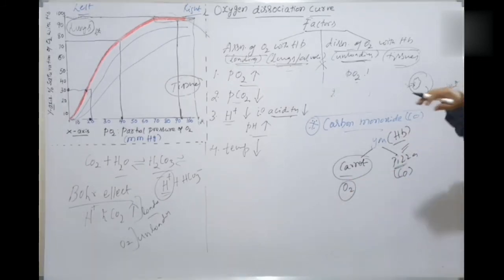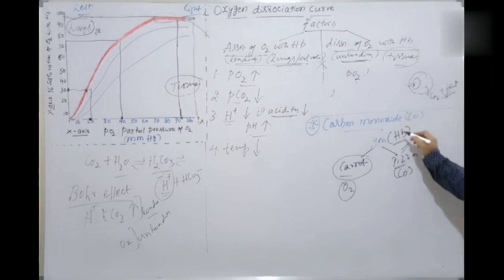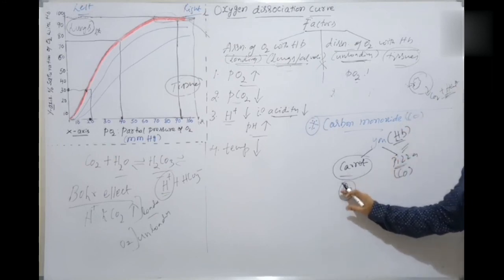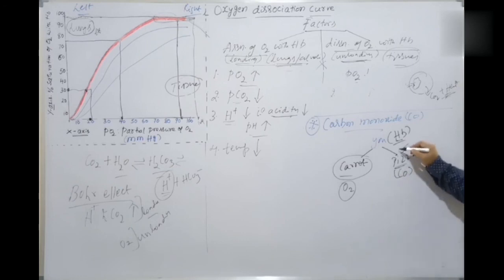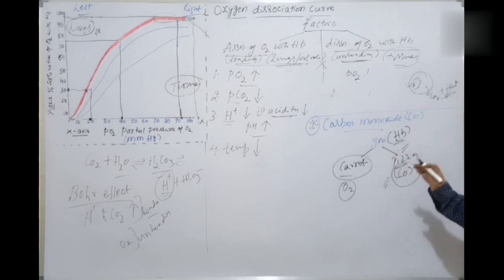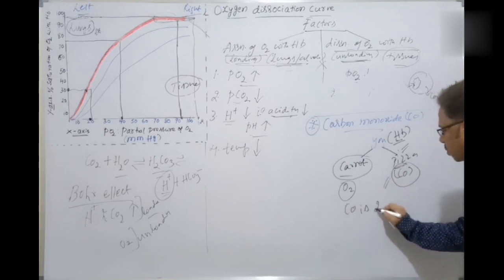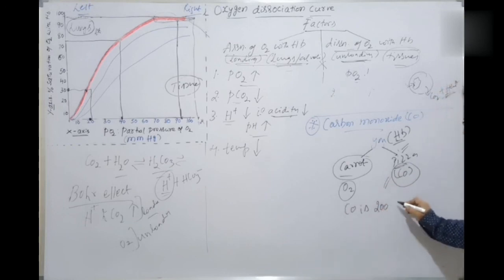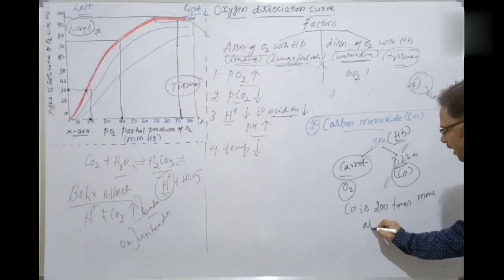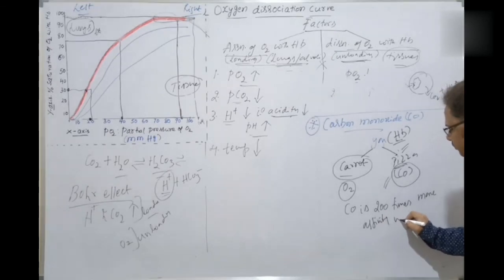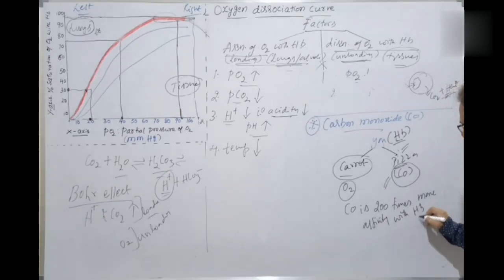That is, when hemoglobin has both oxygen and carbon monoxide to choose from, it favors carbon monoxide, because carbon monoxide has 200 to 250 times more affinity with hemoglobin.